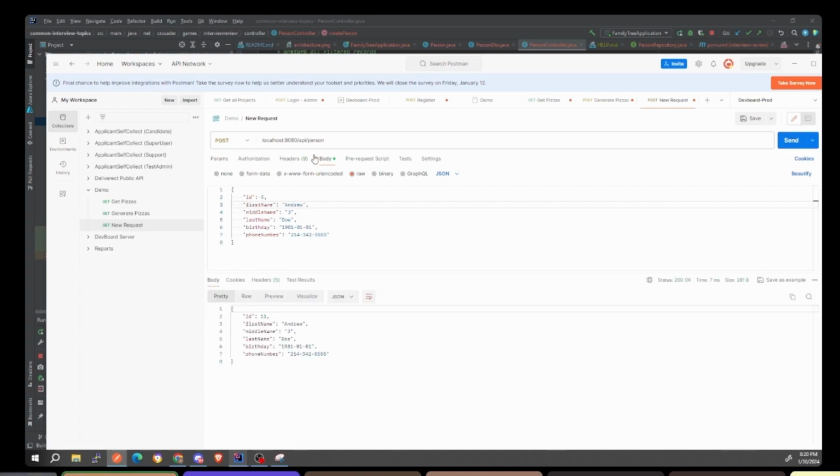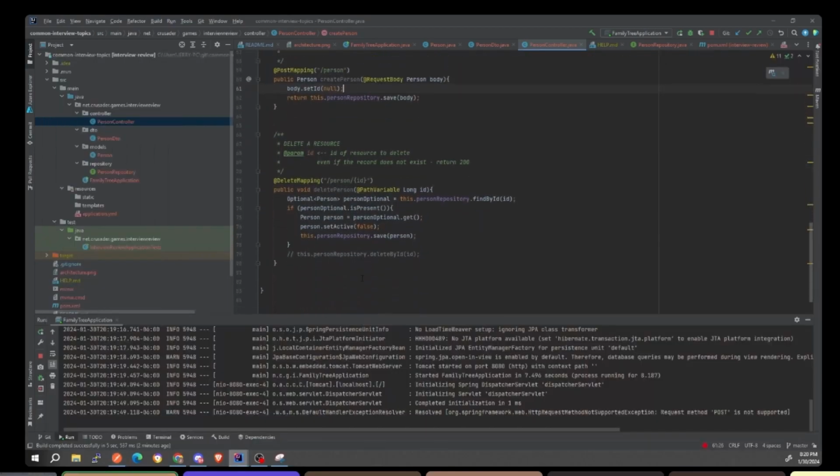Post is not idempotent, because if you keep hitting multiple calls, it's going to keep changing the state of your server. However, if you do delete 1, and I keep calling it, it's always just going to return void, which we want. It's always going to return 200, even though it doesn't exist anymore because I deleted it. So this is idempotent. If I do get all records, all right, awesome.